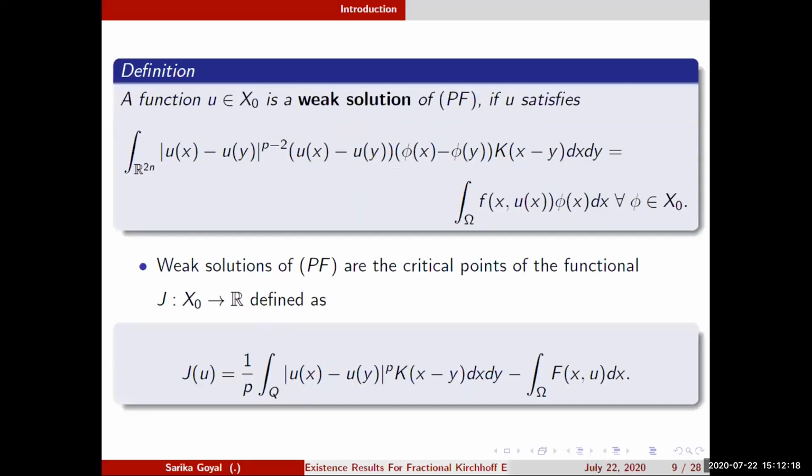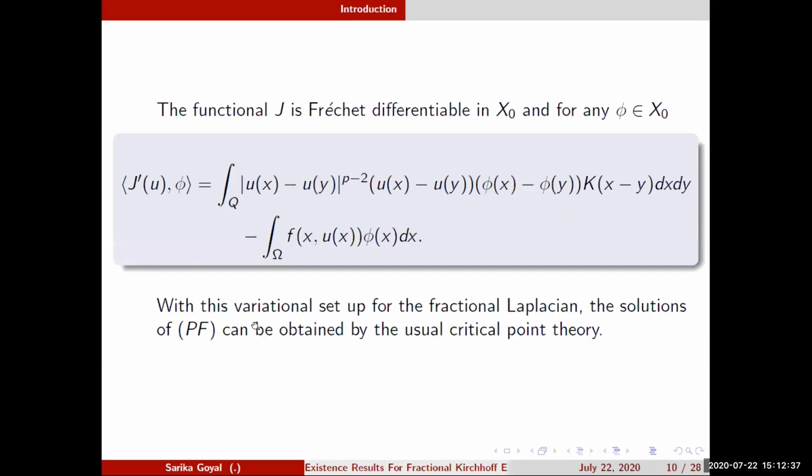The same here: we define a function u in X naught to be a weak solution of the problem (PF) if it satisfies this equation, and we identify this weak solution as a critical point of the functional J, which is given by this. One can easily see that J is Fréchet differentiable, and J prime of u at phi is given by this equation. With this variational setup, one can find the solution as a usual critical point.